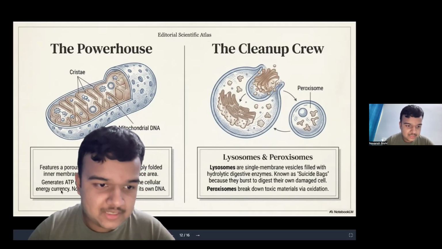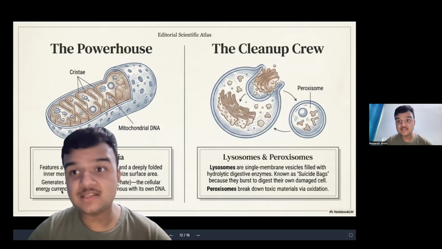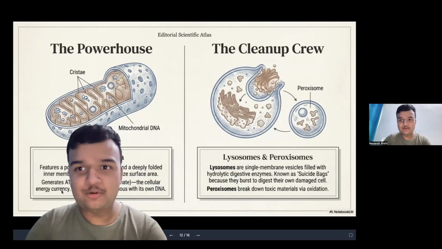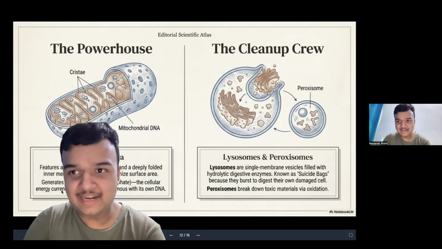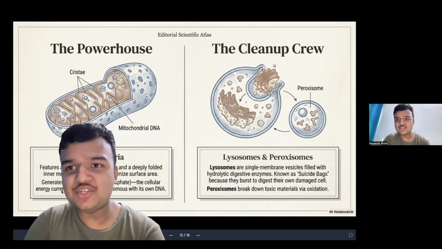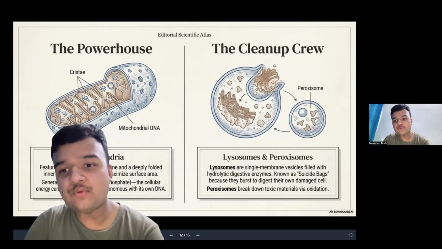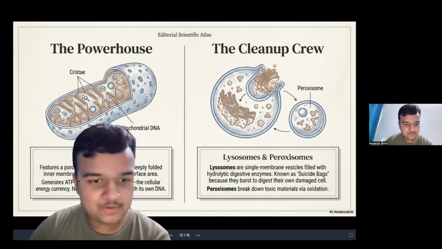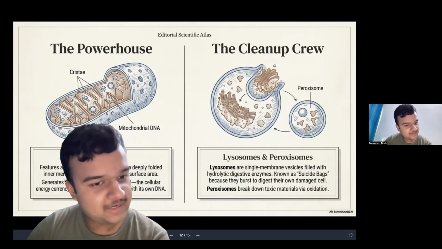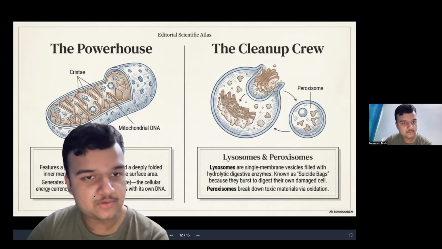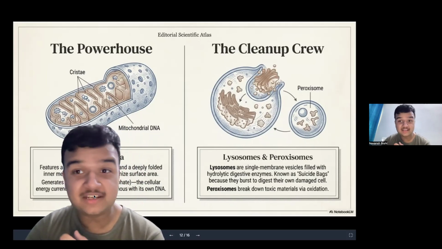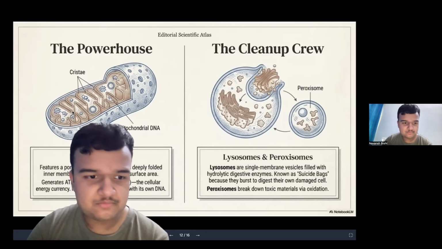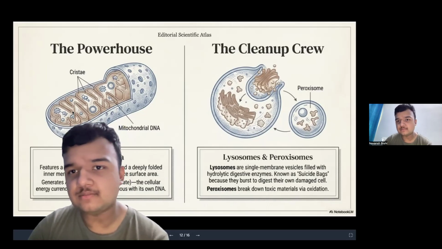Now, the mitochondria has this ATP, due to which it generates energy and uses this material for the synthesis of the plasma membrane. It features a porous outer membrane and a deeply folded inner membrane to maximize surface area. You can see the maximum folding has taken place.